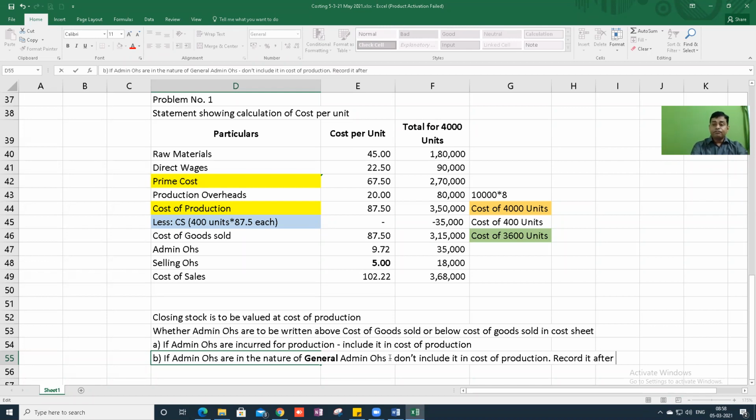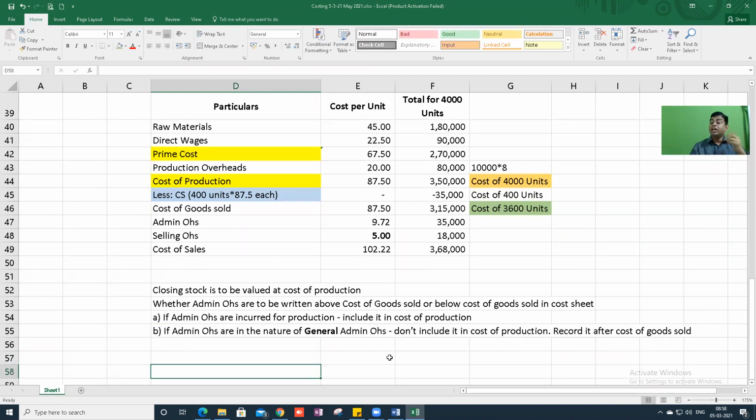Record it after cost of goods sold. This is the answer. Many students do not know this. They will say, Pawan sir, in one problem they have considered administration overheads in inventory valuation, and in another problem they have not considered. Why is ICI doing this, sir? I am getting confused, sir. So the student doesn't understand when to do what.